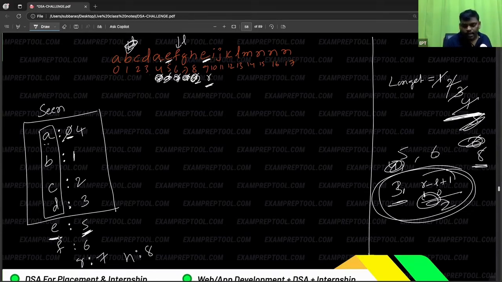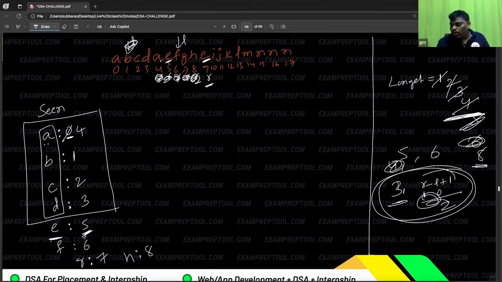Old E is there at the fifth index. So from the sixth place onwards, we will start, because two E's I cannot take. Whatever answer was possible with the old E, I already have. The new E I have to take; the old E I have to neglect.